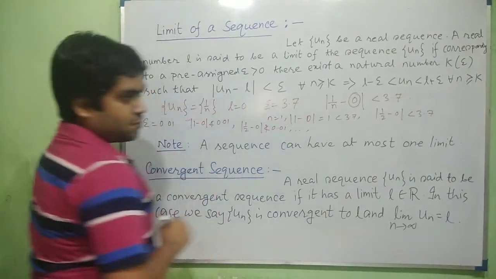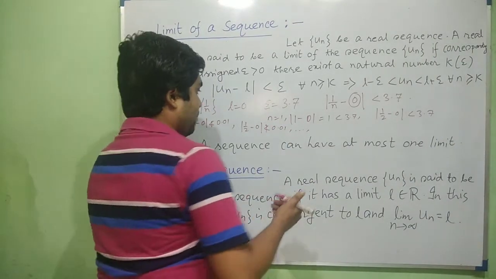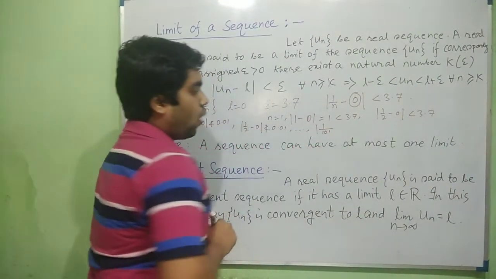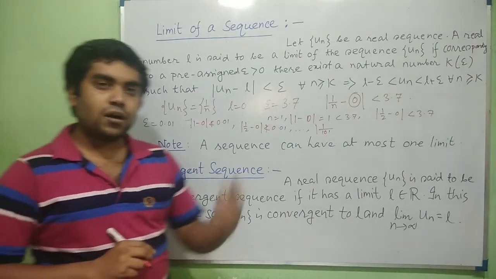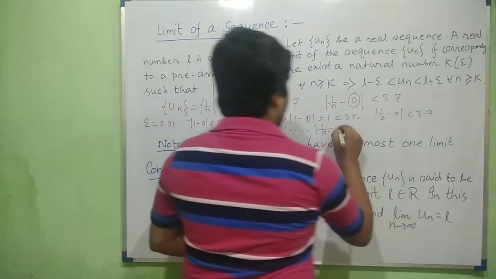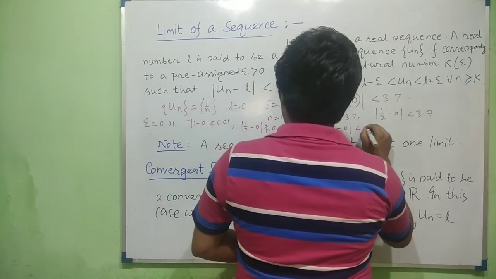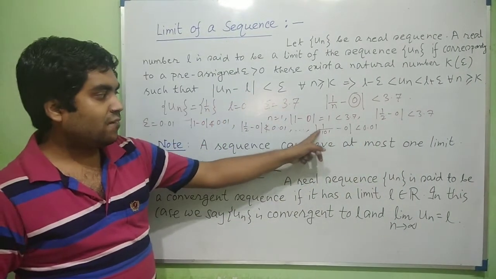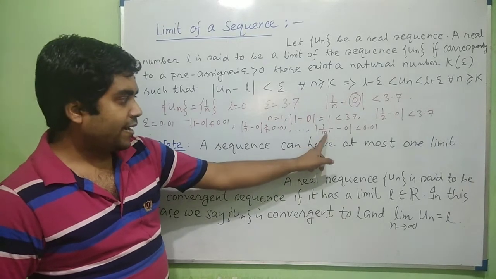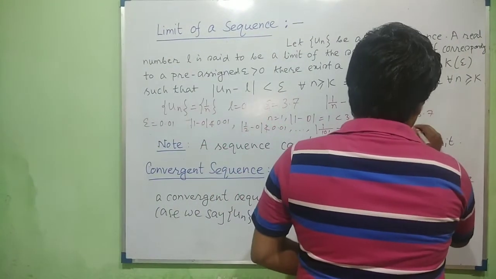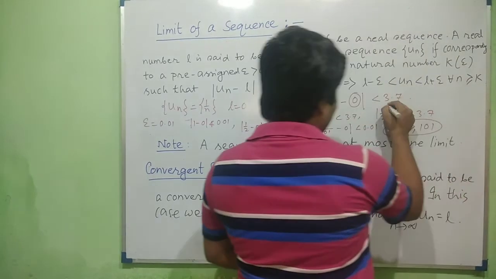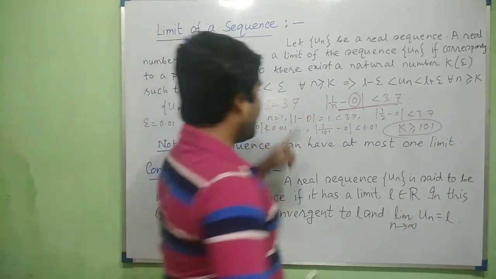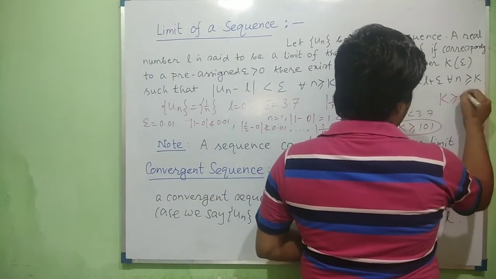But continuing this process, after some time, when we come to 1/101, that is the term u101 minus 0, which is obviously less than 0.01. So the relation is satisfied when n is 101. So here the value of k is greater than or equal to 101, and in the earlier case the relation is satisfied from the beginning, so k is greater than or equal to 1.